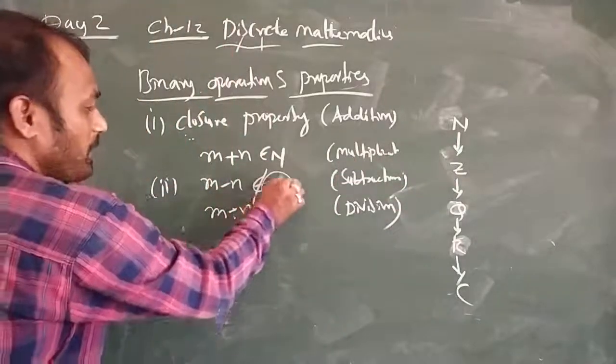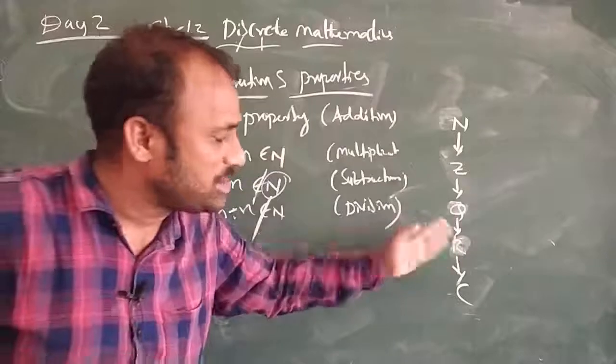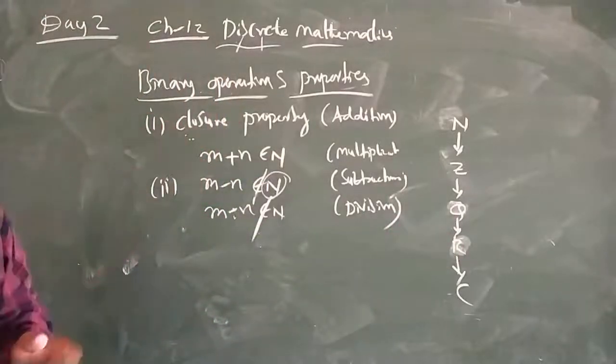If it does not belong to the natural numbers, then definitely among these it will belong to one. So that property it will satisfy.